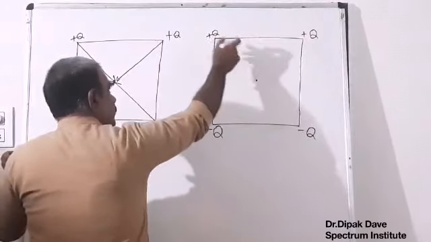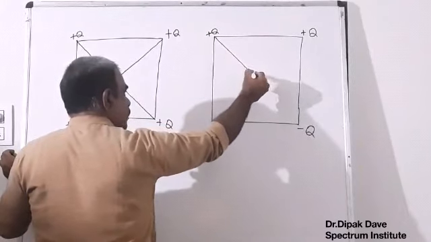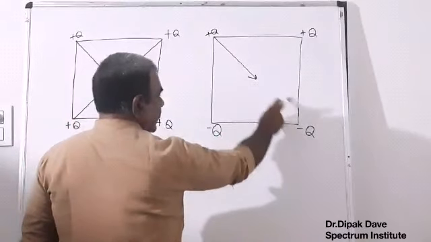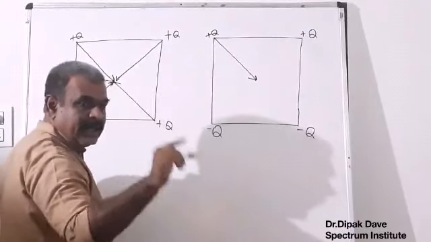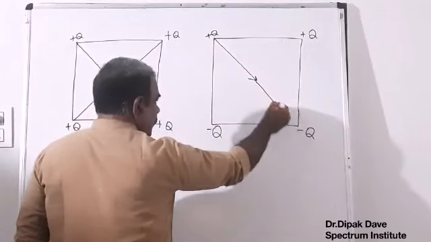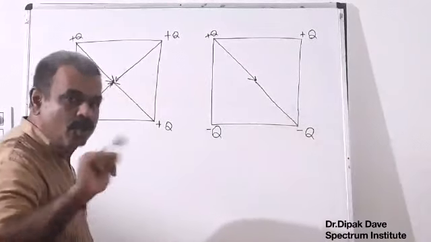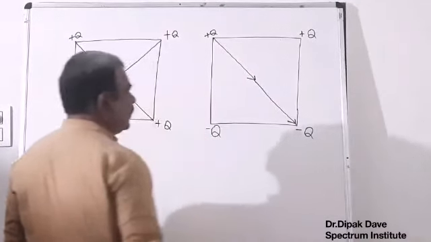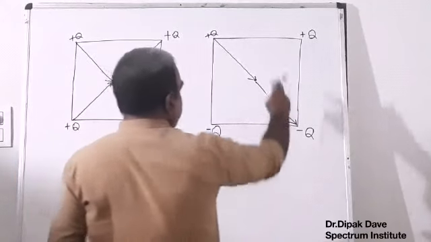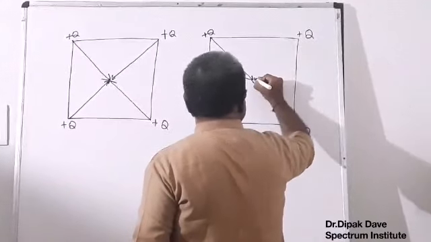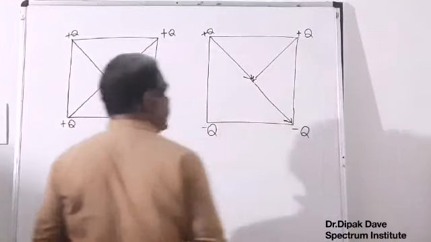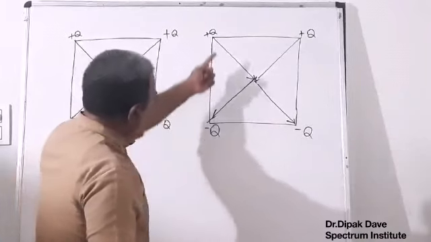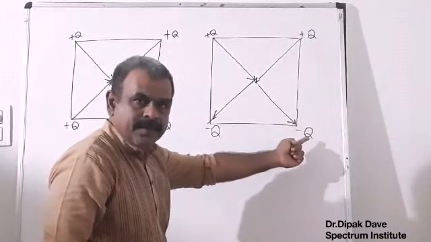Electrical field at the center due to this plus Q charge is charge to point, while electrical field due to a negative charge is point to charge. Same way, the field at the center due to this plus Q charge is charge to point, due to the minus Q charge, point to charge. Now these two vectors are getting added.